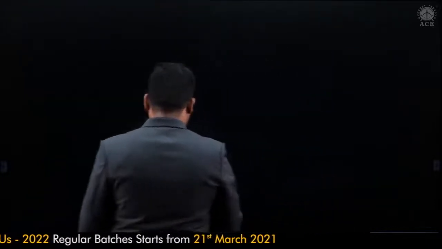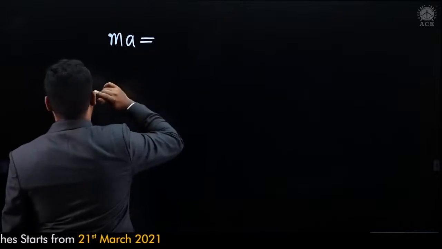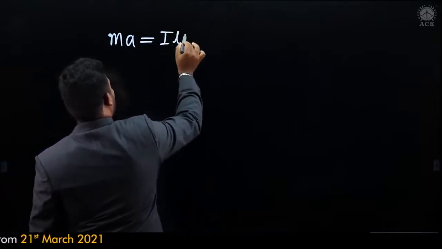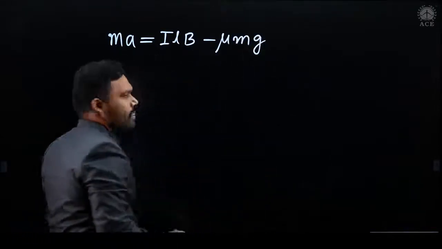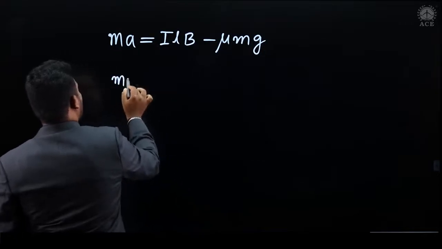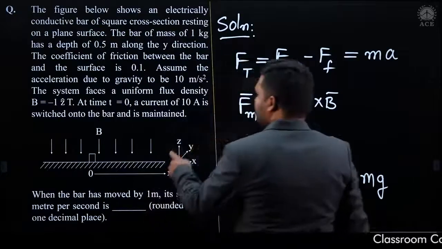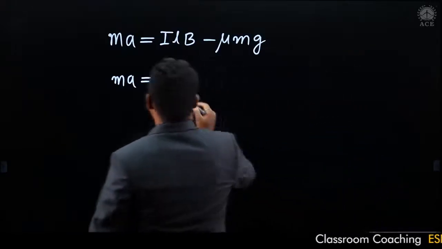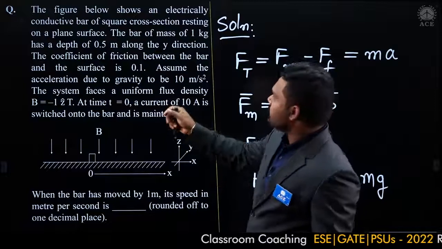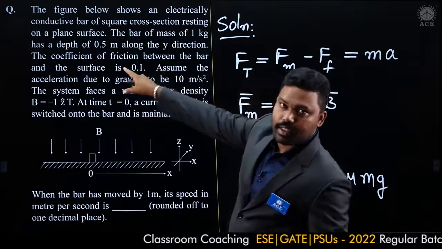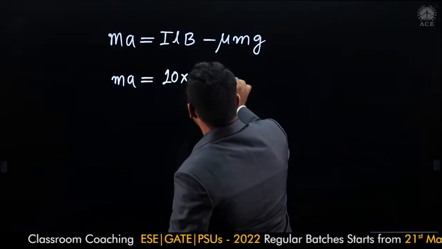Let me turn the page here. So here, m into a is equal to I L into B minus mu into m into g. So m into a is equal to I. What is the current which is flowing? 10 amperes, 10 into, and what is the length here? What is the length of the line? Here it is 0.5 meters along the y-axis. So here it is 0.5 into B.